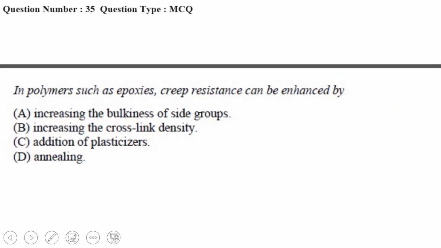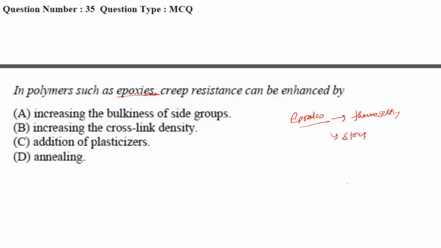Question number 35. In polymers such as epoxies, creep resistance can be enhanced by. We know that epoxies are thermosetting polymers. That means strength increases if you increase the temperature, right?